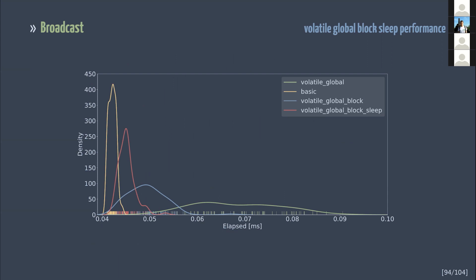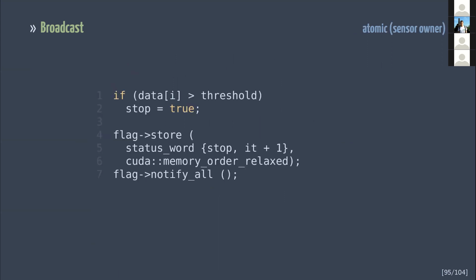As you know, there are general practices for spin loop optimizations. For example, we can spin without nanosleep for a limited number of iterations. This might reduce latency at cost of increased contention. Or we can change the sleep duration during the spin loop. Fortunately, libcu++ provides an implementation of an atomic wait for us, so we don't have to write one.